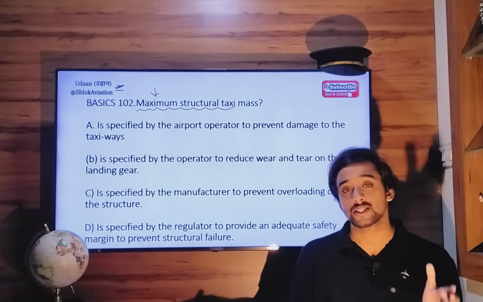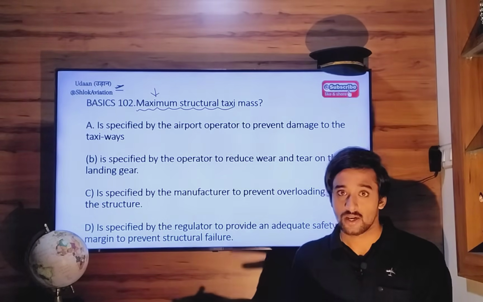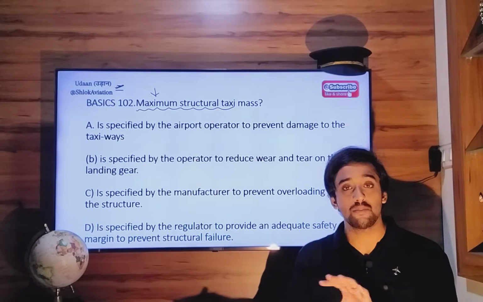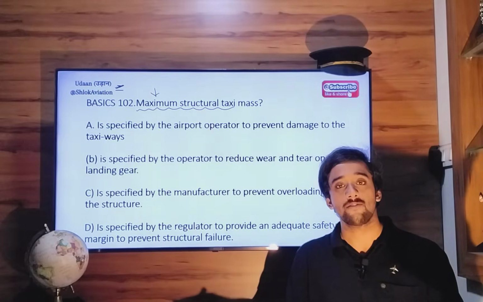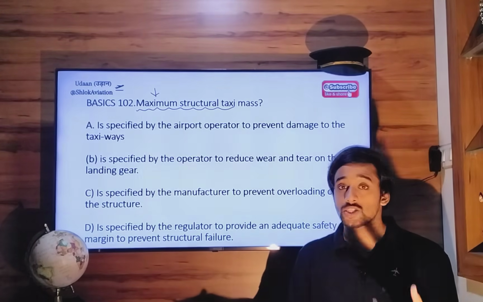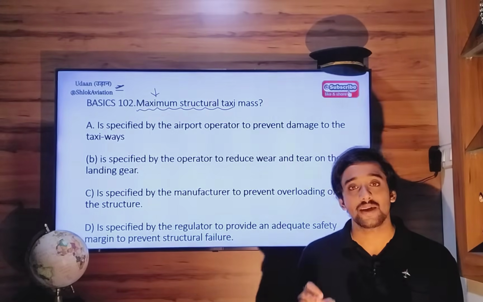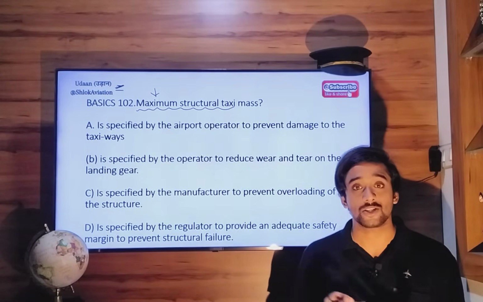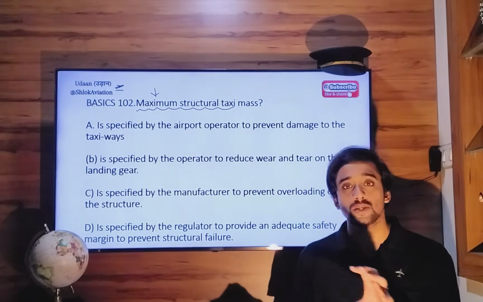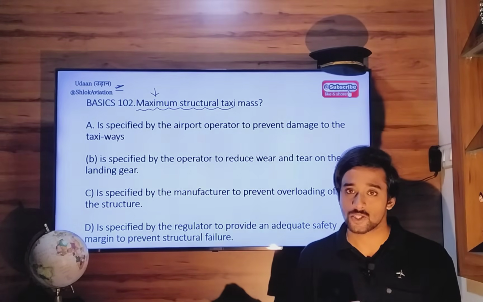Again, we also have maximum structural landing mass, right? Maximum structural takeoff mass as well. These are the limitations beyond which your aircraft will not be able to support the weight imposed on it, and the structure can fail if you exceed that limit. So the manufacturer always specifies structural limitations of your aircraft.